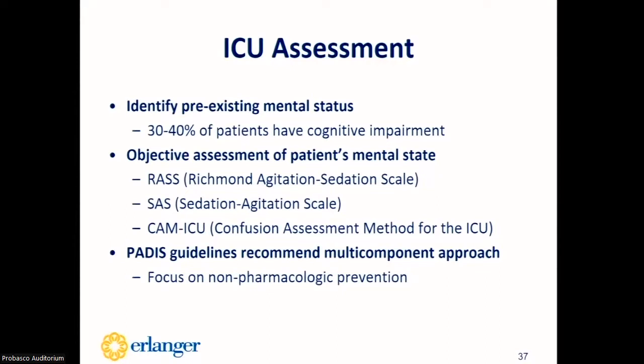Patients should be assessed at least once a day with a validated scale, such as the Richmond Agitation Sedation Scale or the Sedation Agitation Scale, to fully assess for their level of agitation, and then using the Confusion Assessment Method for the ICU to assess for the presence of delirium. These methods can be used by ICU nurses at the bedside without being too time-consuming